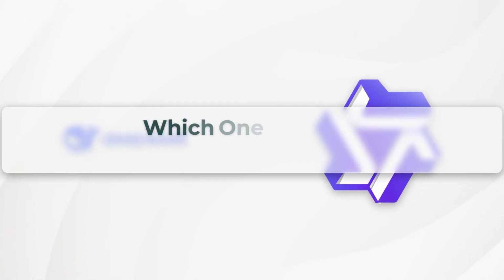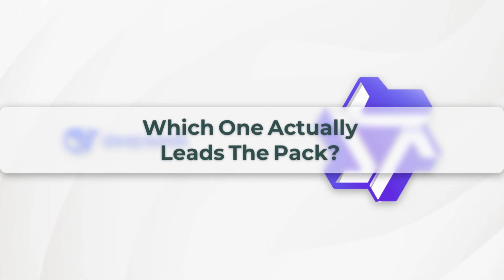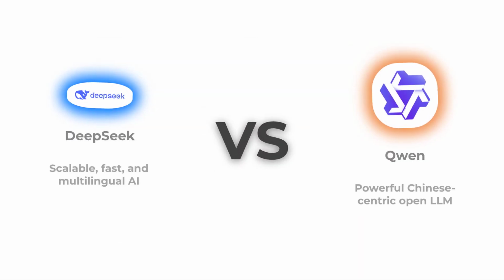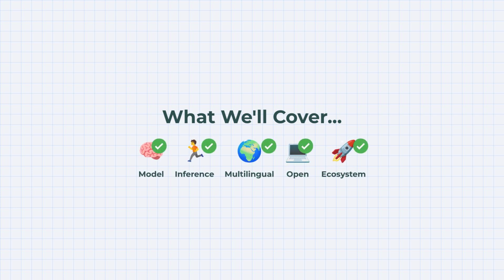Two cutting-edge AI models. One showdown, which one actually leads the pack. On one side, we have DeepSeek, the rising star in open-source AI. On the other, Qwen, the powerful new contender from China's tech giants. We'll put them head-to-head on language understanding, coding skills, reasoning, speed, cost, and more, so you get the real picture.